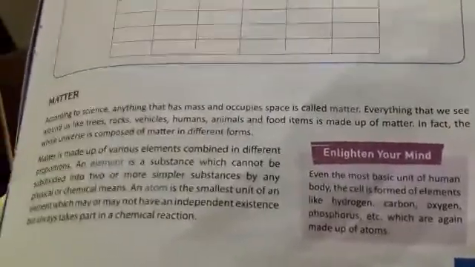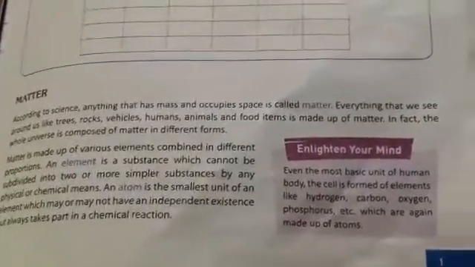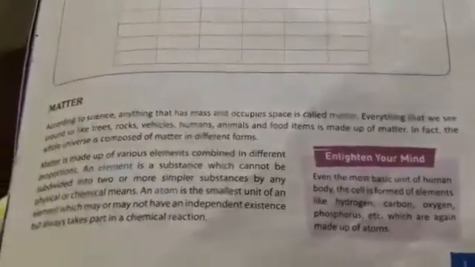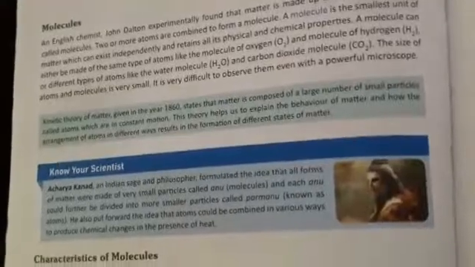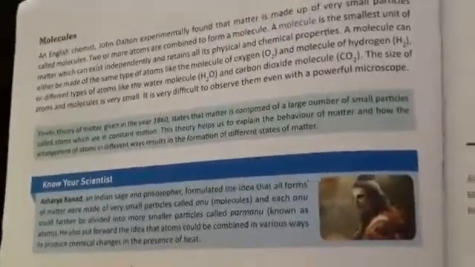An atom is the smallest unit of an element which may or may not have an independent existence but always takes part in chemical reactions. Now, children, we will see what a molecule is. An English chemist, John Dalton, experimentally found that matter is made up of very small particles called molecules. Two or more atoms combined form a molecule. A molecule is the smallest unit of matter which can exist independently and retain all its physical and chemical properties.